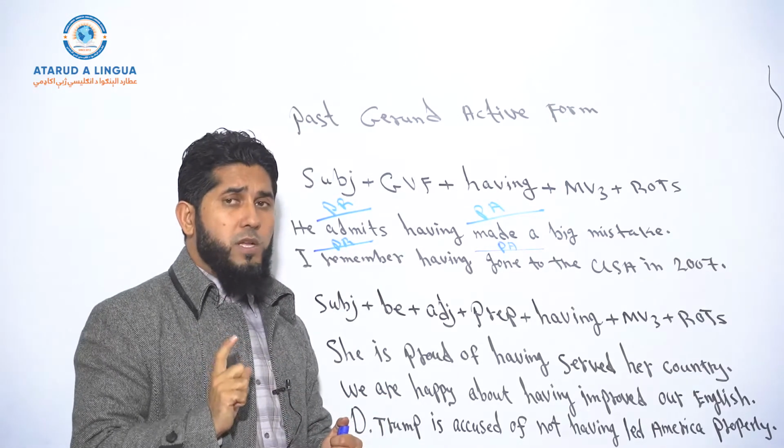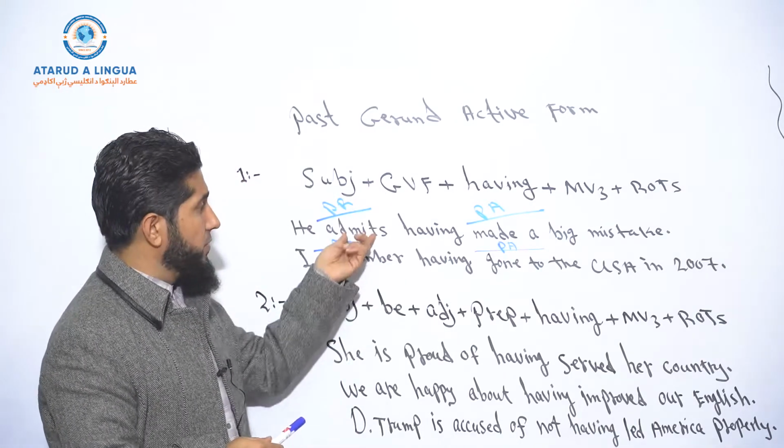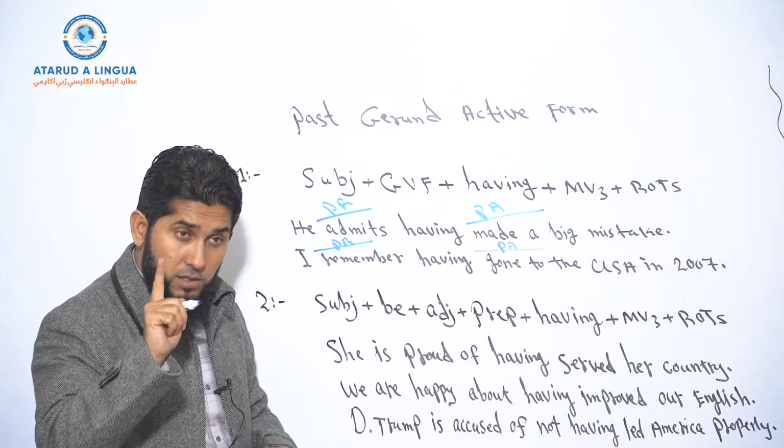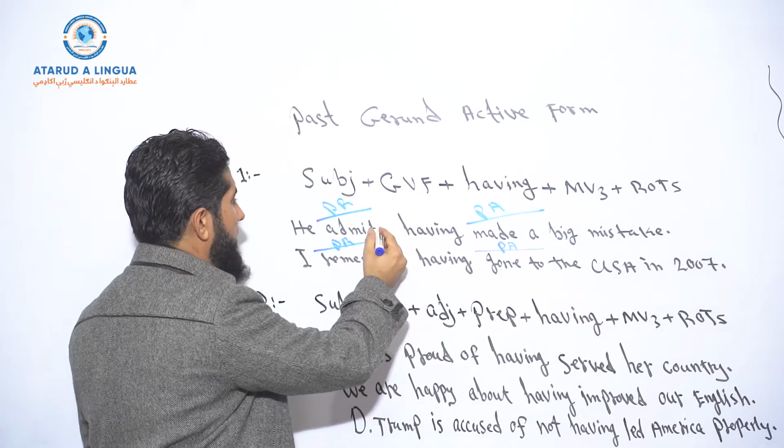But one thing I want to tell you is that if the verb form, this gerund verb form, is in simple past tense, which is also possible, okay, then it shows the past remark of a past action.